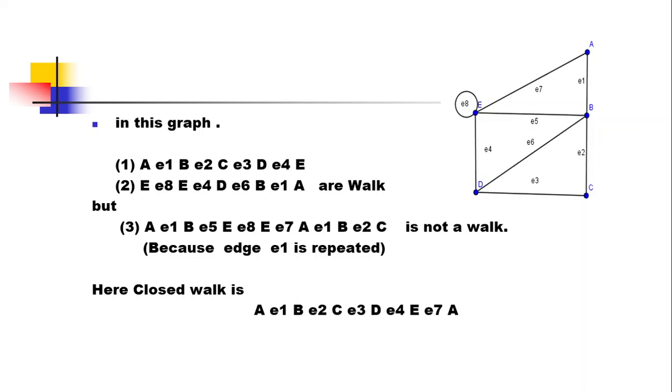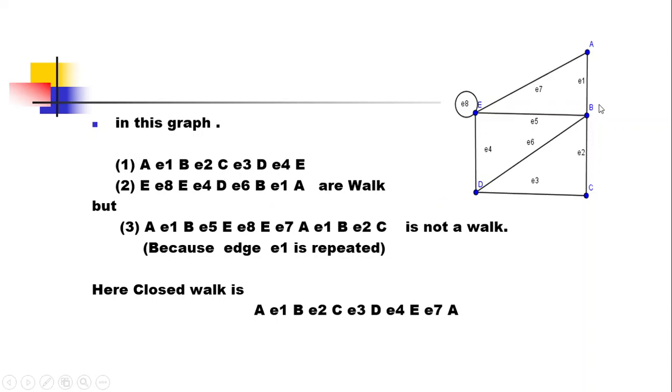So what will be the smallest walk? That is A E1 B, that is the smallest walk which includes only two vertices. Now include more vertices and more edges. So the walk will be A E1 B, E2 C, E3 D and E4 E in this graph.